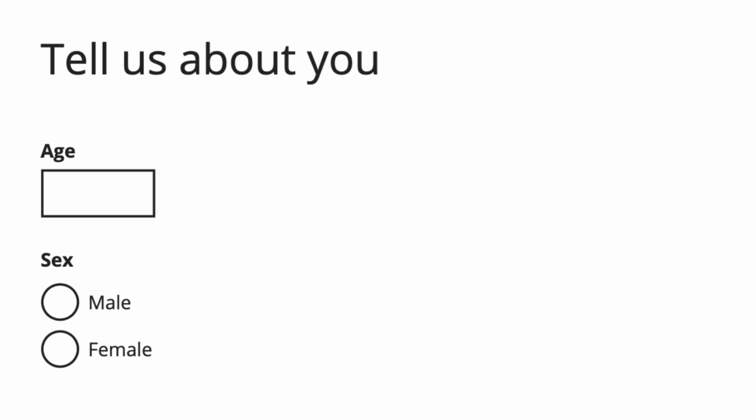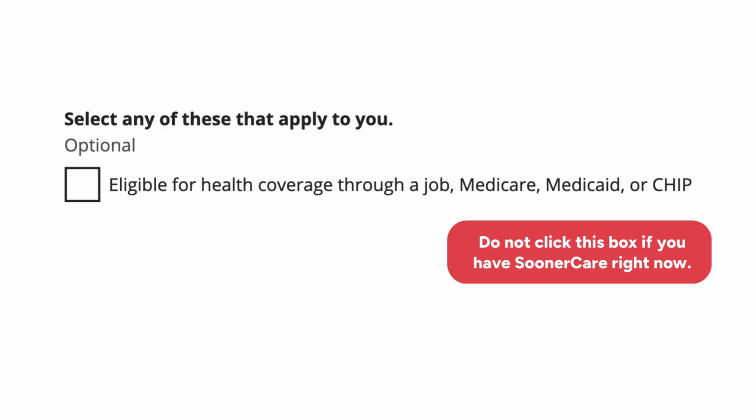There is a pregnancy question we will review in a few moments, since a pregnant person may be eligible for Sooner Care. Next, let's look at the 5 boxes at the bottom of the screen. Check any box that applies to you. Box 1 asks about your eligibility for other health plans. There are 3 categories: job plans, Medicare, and Medicaid or Sooner Care. If you are offered a health plan by your job or your spouse's job, click the box. If that health plan from a job seems too costly for you or others in your household, to calculate your eligibility for discounts, complete a full application at HealthCare.gov.